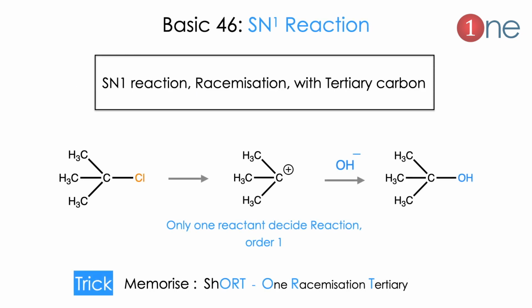Next basic is SN1 reaction, which is the common substitution reaction. SN1 reaction normally occurs with racemization with tertiary carbons. SN1 represents the unimolecular nucleophilic substitution reaction, where nucleophile OH- attacks on carbocation. Here only one species decides the reaction, that's why it's SN1. So tertiary butyl chloride is converted into tertiary butyl alcohol by SN1 reaction, which is easy to memorize. Short: SN1, racemization and tertiary carbon.